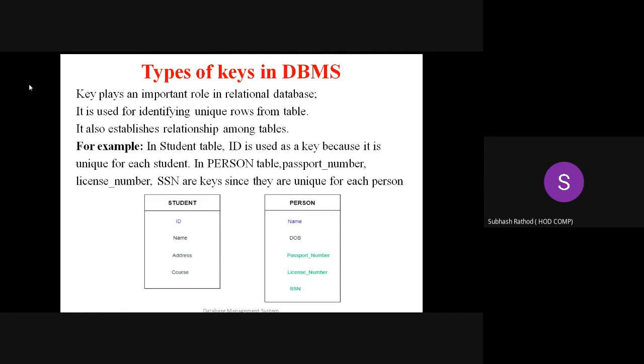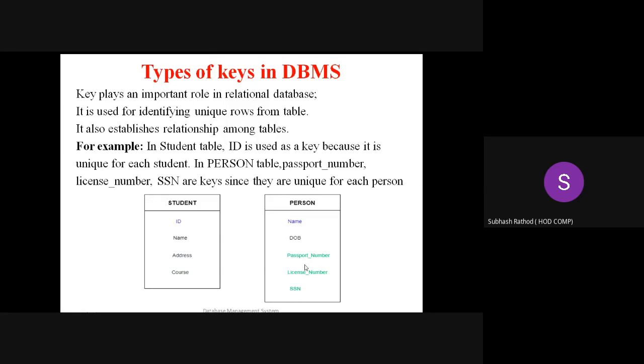What is a key? Key is an attribute or the field name or the column name. A key is nothing but an attribute, or a group of attributes from the table, which locates the record uniquely. That attribute acts as a key. Here ID is a key.